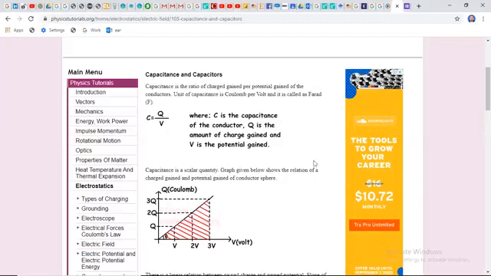Now come to the in-depth concept of capacitance and capacitors. We all know capacitors are of two types, polar and non-polar.